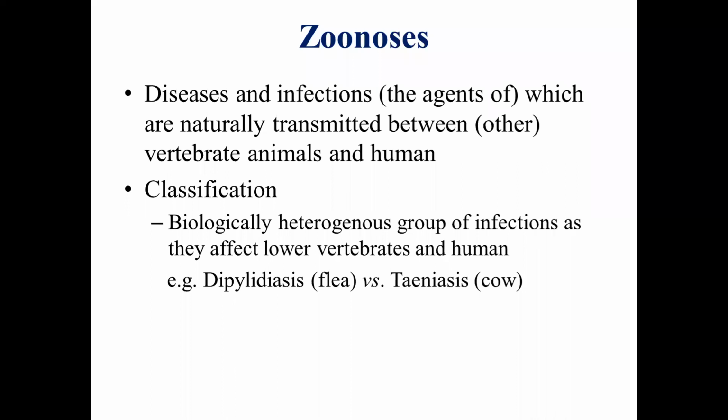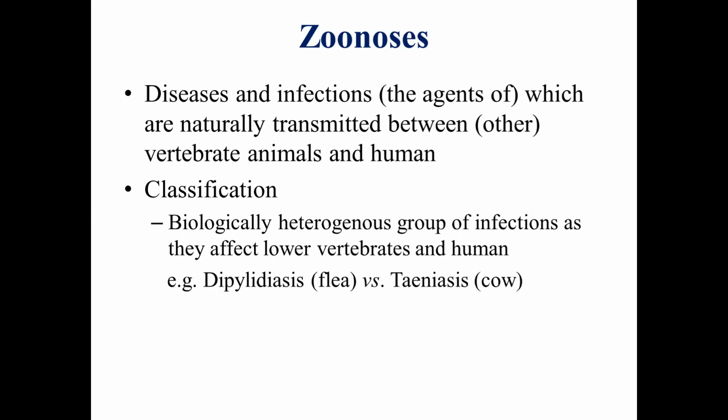Likewise, some infections are caused by fungi, some are seen in the horse, some in the dog, some occur predominantly in humans, some predominantly in avian species. The agents are biologically different, the geographical locations are different, and the host preference is different. That is why zoonoses are a very heterogeneous group of infections.